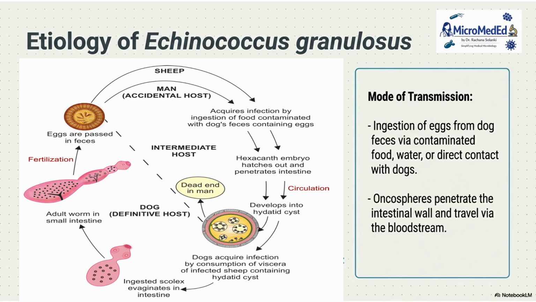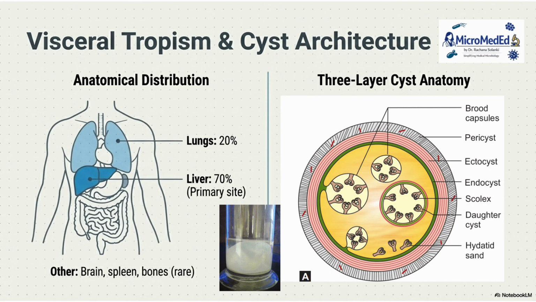But ingestion of eggs from the dog's feces via contaminated food and water, or direct contact with the dogs, leads to this infection in the human, and the hydatid cyst will be present. Now the most common site is the liver, that is 70%, but in 20% it is also found in the lung, and the rest of the sites are brain, spleen and bones.